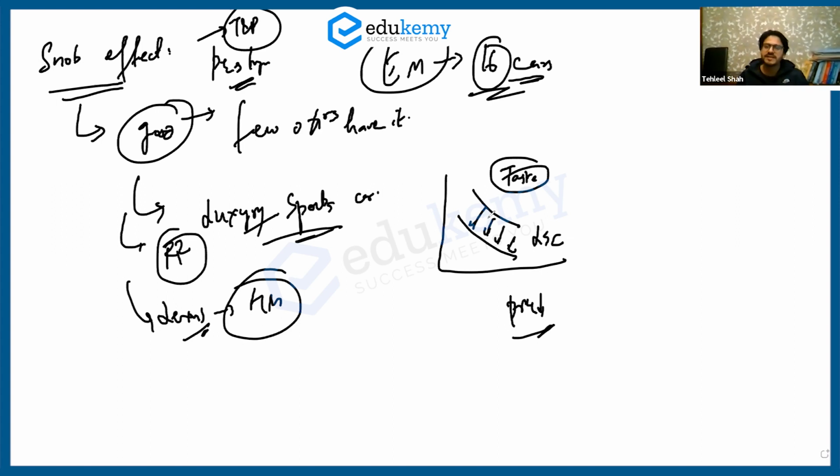You were purchasing that car because few others used to have it. Now, since the price is less, everybody is buying it. Therefore, your taste has now changed. That is the snob effect. Please write down. What is the snob effect?